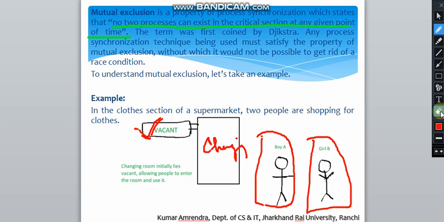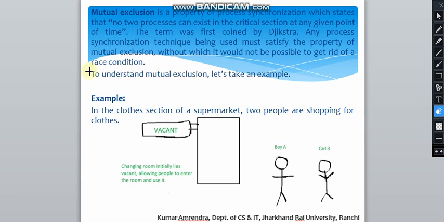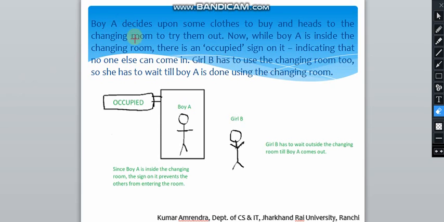So अभी इन दो people को क्या करना है? चेंजिंग रूम को यूज़ करना है. So first of all, we can say that either the boy or the girl will go to this changing room, and the other will wait until the changing room is vacant. Now boy A decides upon some clothes to buy and heads to the changing room to try them out. While boy A is inside the changing room, there is an occupied sign on it. We have seen that in the last slide it was vacant, but in this slide it is occupied, indicating that no one else can come in.